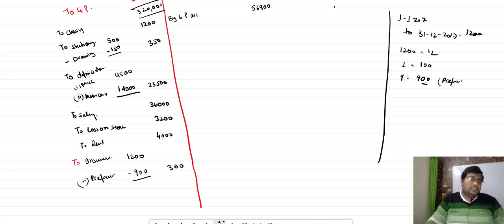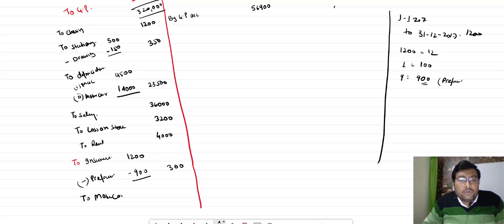मोटर कार एक्सपेंस. देखो, motor car is a different thing and motor car expense is a different thing. So motor car expense is 6,000 rupees. After that बच्चा, brokerage. Brokerage is also an expense.